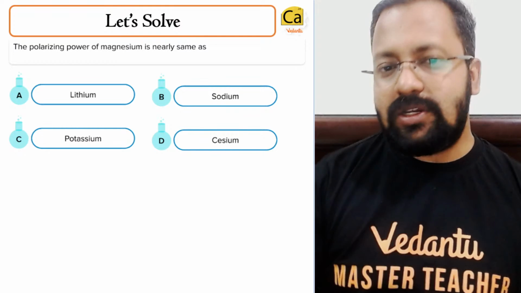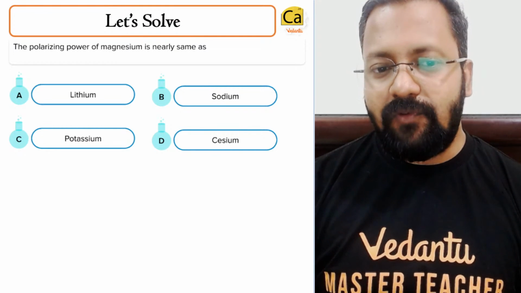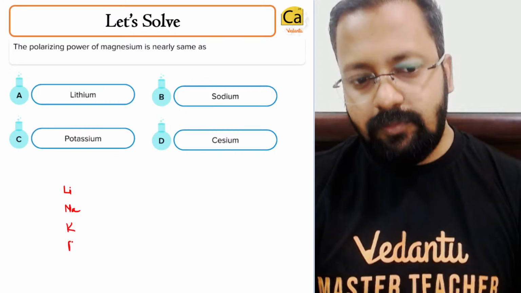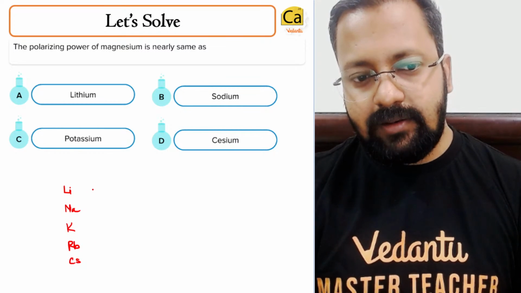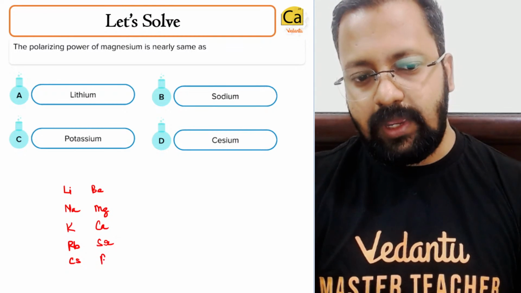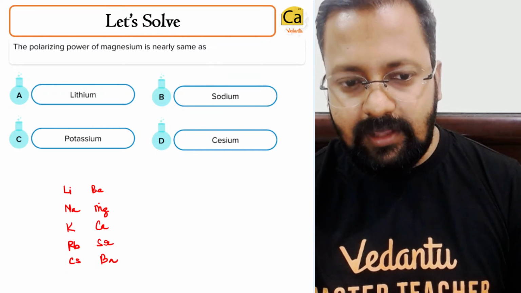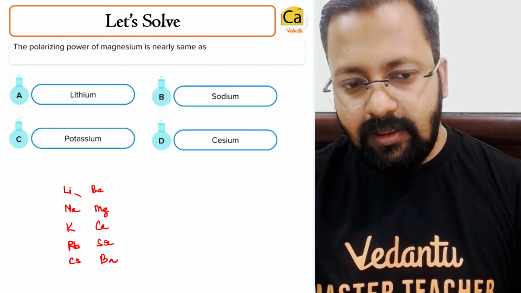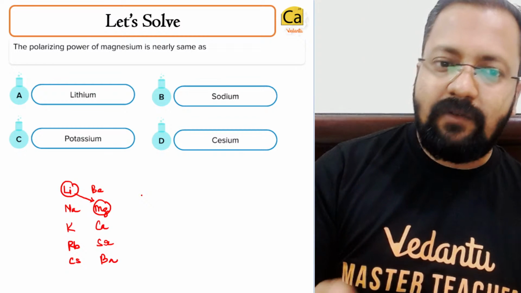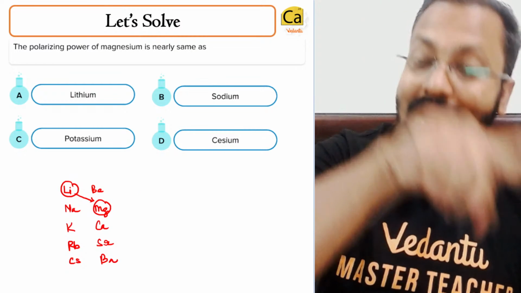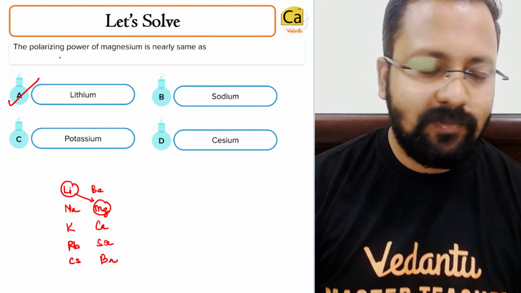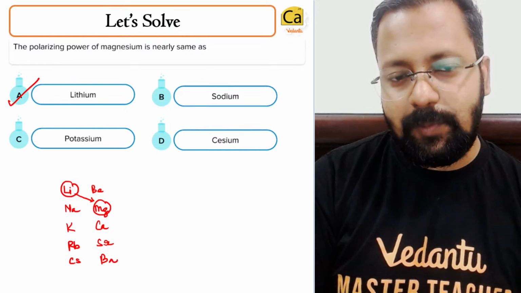Now magnesium will show diagonal relationship with which element? If I write the elements lithium, sodium, potassium, rubidium, cesium, and beryllium, magnesium, calcium, strontium, barium, what do you think magnesium shows diagonal relationship with? It shows diagonal relationship with lithium. So the polarizing power of magnesium resembles lithium more than any other element. So the right answer will turn out to be A.